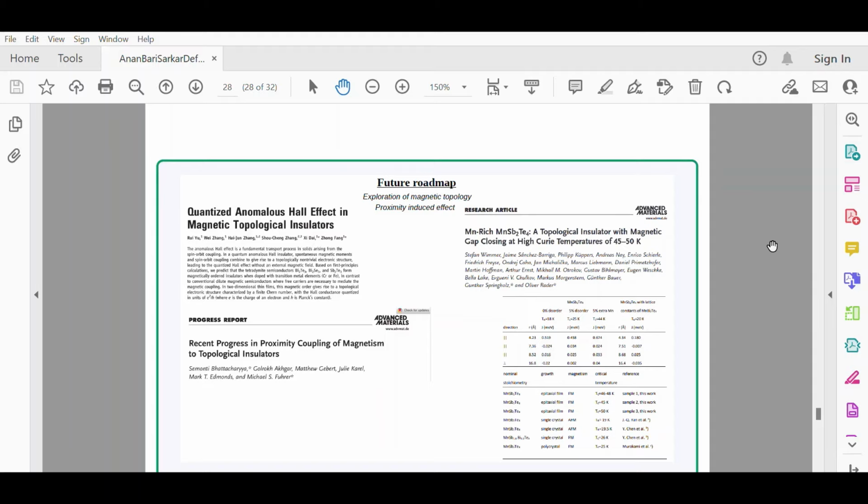And then this paper on MnSb2Te4, a topological insulator with magnetic gap closing at high Curie temperature, 45 to 50 Kelvin.